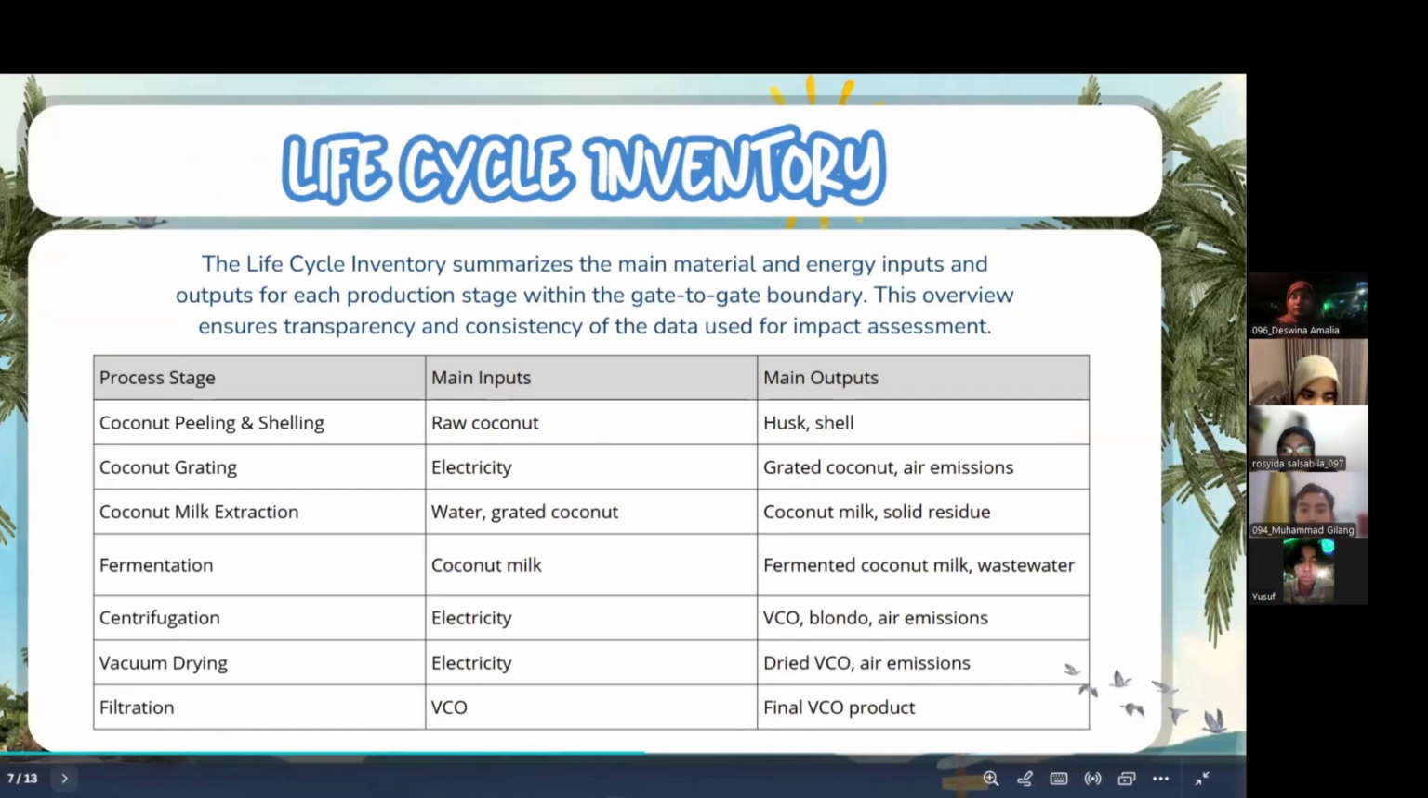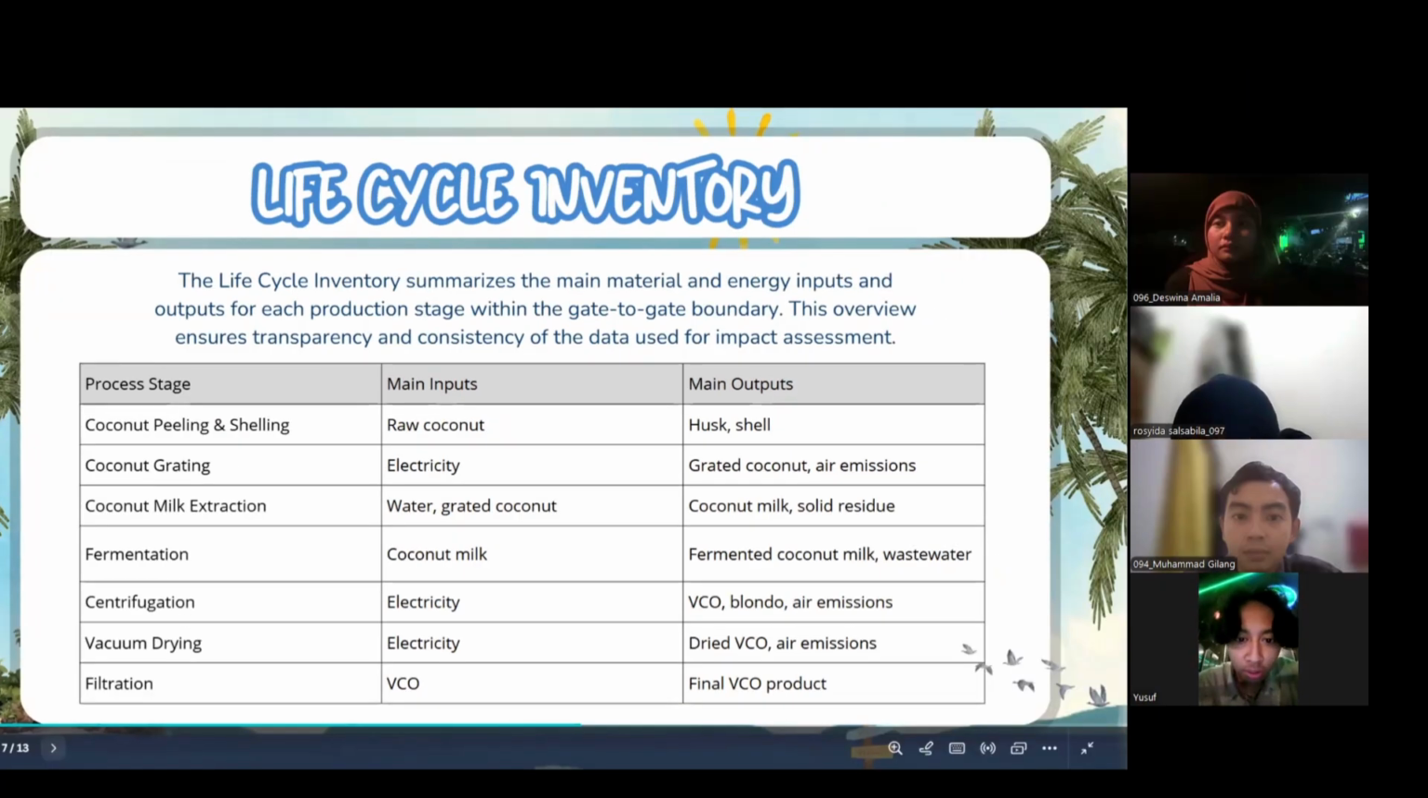Life cycle inventory. In the life cycle inventory, we summarize the main material and energy input and output for each production step with the gate-to-gate boundary. This overview ensures transparency and consistency of the data used for impact assessment.